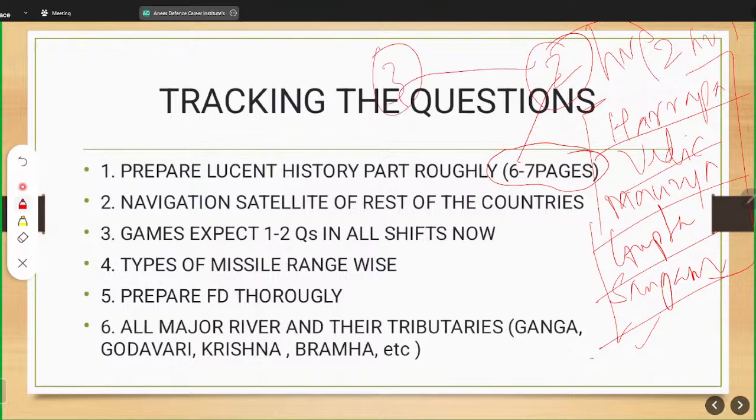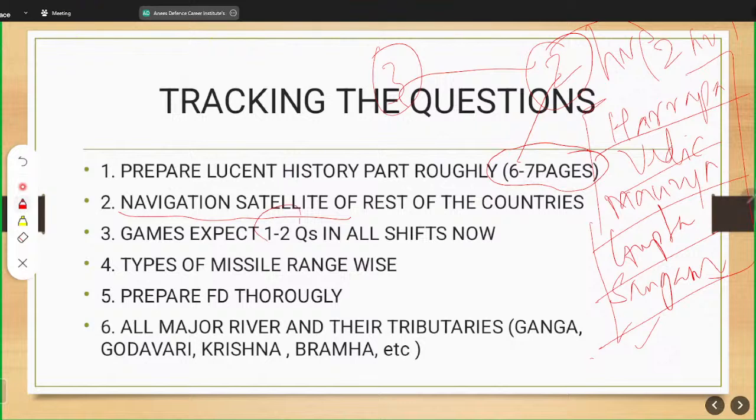Now the second, as I already told, navigation satellite. This time China was asked. Next time maybe India will be asked. Next time maybe USA will be asked, which is GPS. Next time maybe Europe will be asked. Next time maybe Australia or Japan may be asked. So you should know.